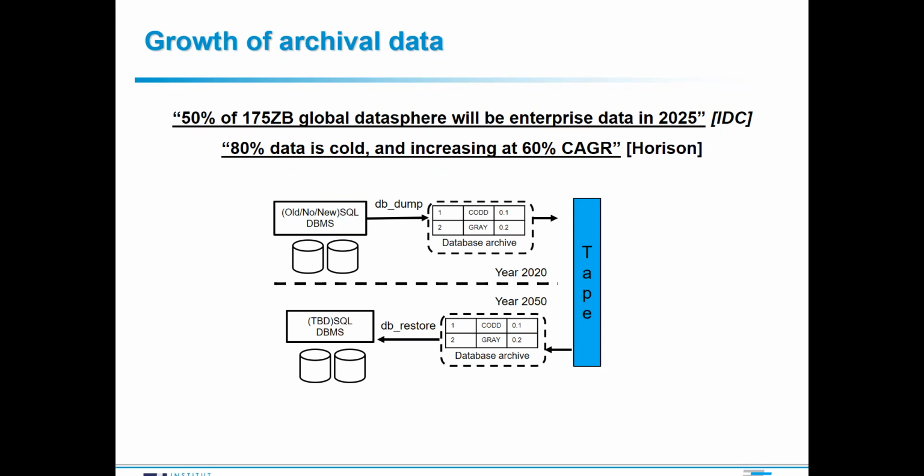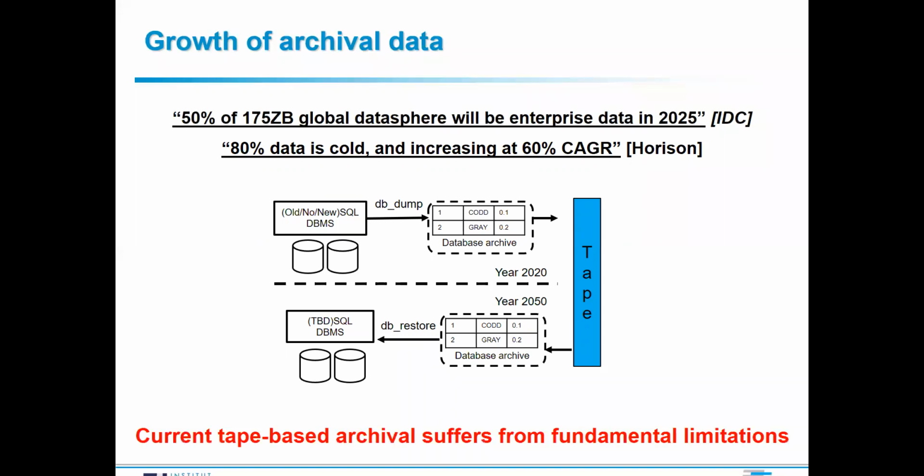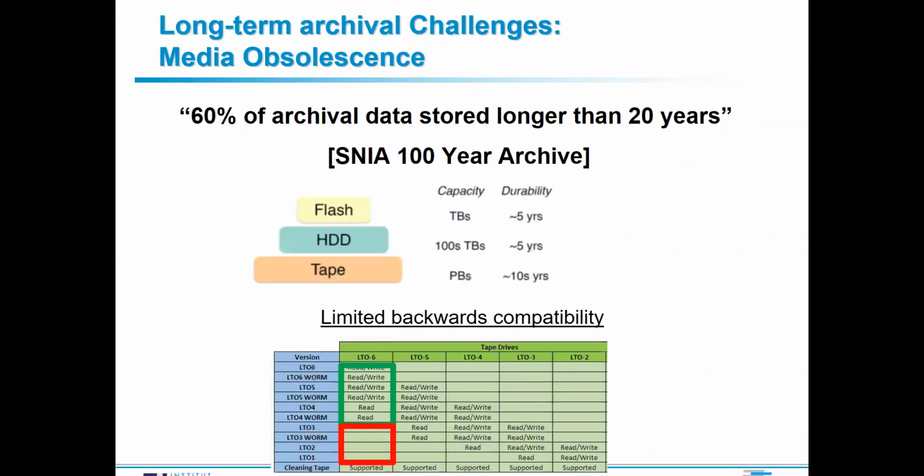Unfortunately, the tape-based archival infrastructure described here has several fundamental limitations. First, a recent study from the Storage and Networking Industry Association reported that 60% of archival data is stored longer than 20 years. Unfortunately, the lifetime of all storage devices we have available today, including tape, is less than 20 years. Second, the annual density improvement in tape is about 30% per annum, which means that every few years the tape industry comes out with a new generation of tape.